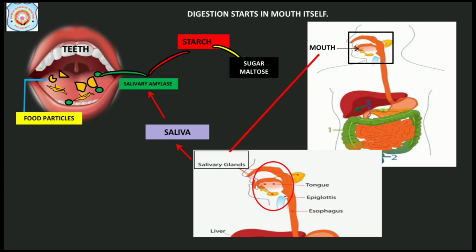Mouth. In mouth, large food is broken down into small particles with the help of teeth. Saliva is secreted by salivary glands. Salivary glands wet the food so it can easily pass into the alimentary canal. Saliva contains enzymes like salivary amylase that break down starch into simple sugar maltose. In such a way, digestion starts in the mouth itself.